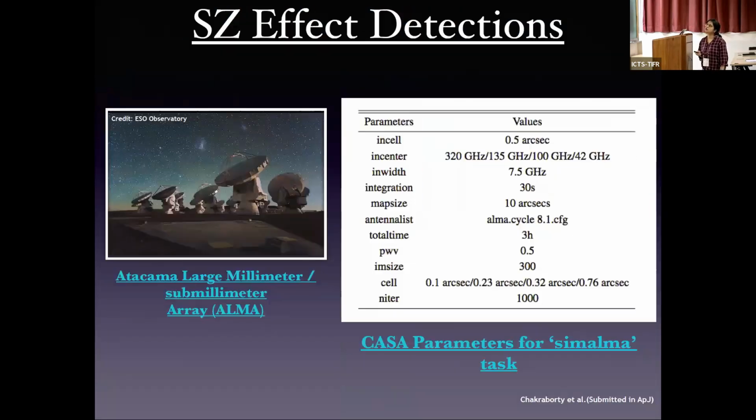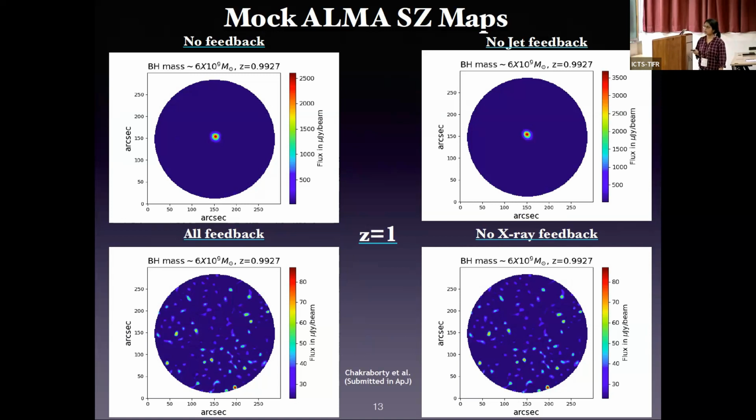This is also the result for the most massive black holes. These are the mock ALMA SZ maps for the same theoretical maps I have shown previously, at redshift 1. Here is the mock ALMA SZ map for no feedback, and we are getting a signal. Likewise with the theoretical maps, when the radiative mode of feedback is added, the signal gets even higher.